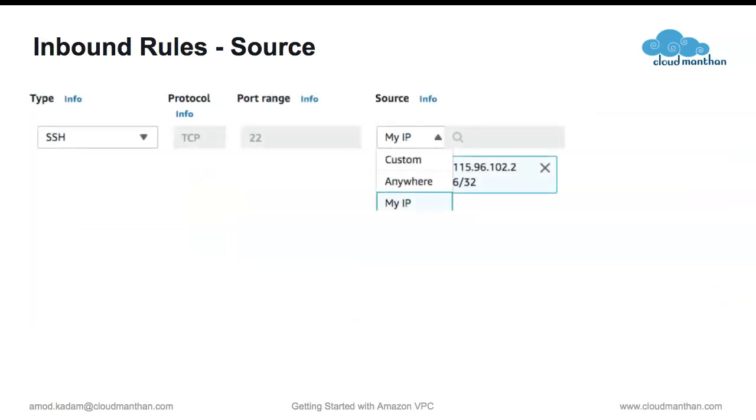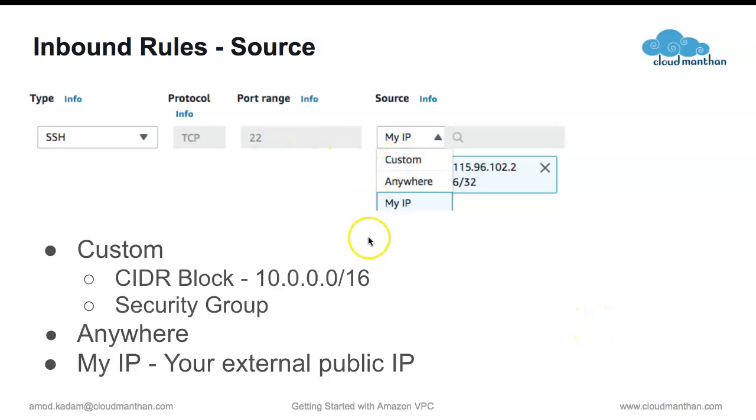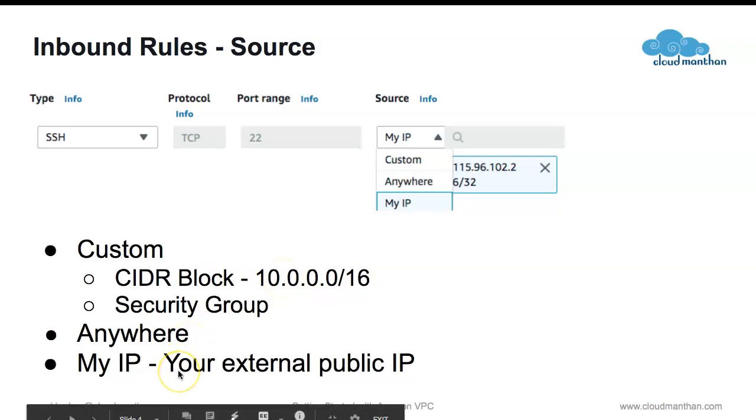Now there are certain parameters which are specified for inbound rules. Let's look at the source parameter. The source parameter allows you to specify your custom CIDR block. So this could be your VPC CIDR block. When you use this VPC CIDR block, it means traffic to this EC2 instance is allowed only within this VPC. In some cases, it might be advisable to use a security group. We'll take an example of how to actually use another security group as a source for this security group. Third one is anywhere, and the fourth one is my IP, which is nothing but a specific case of anywhere.